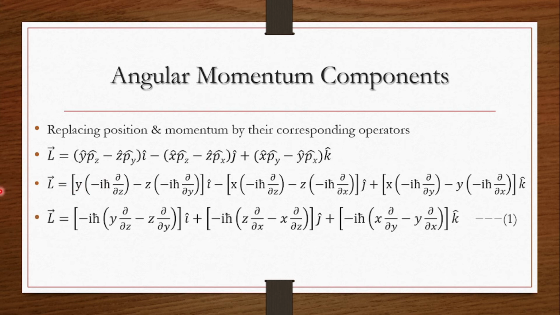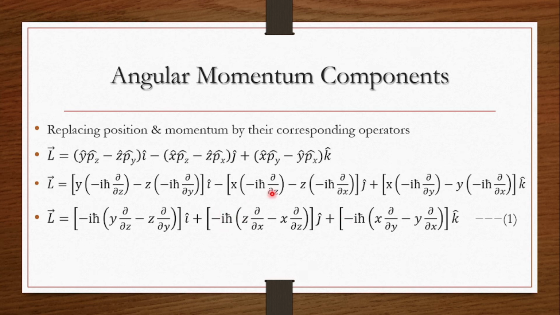So now we can just simplify this equation and call it equation number 1. Minus iħ is common in both the terms, so taken outside, into y ∂/∂z minus z ∂/∂y into i cap, plus again minus iħ taken as common and the negative is taken inside, so that we can have a positive sign in between each term.